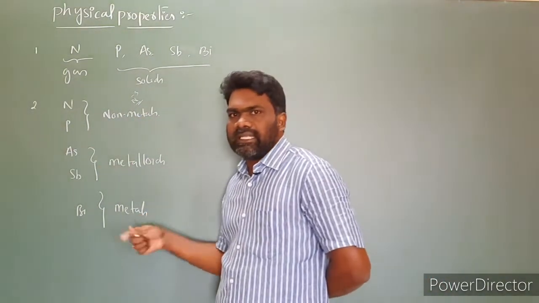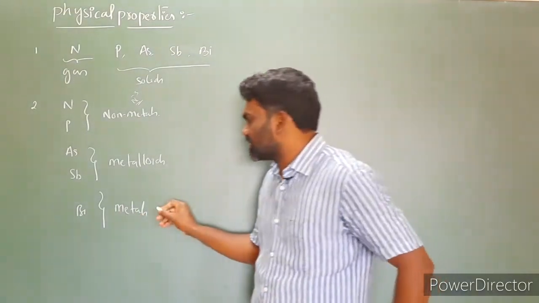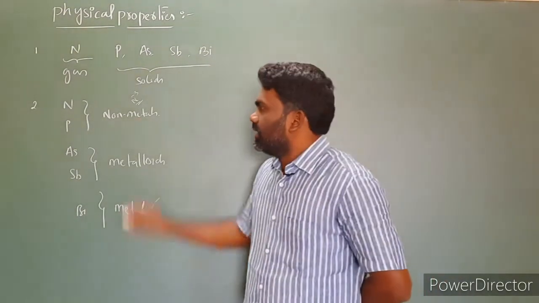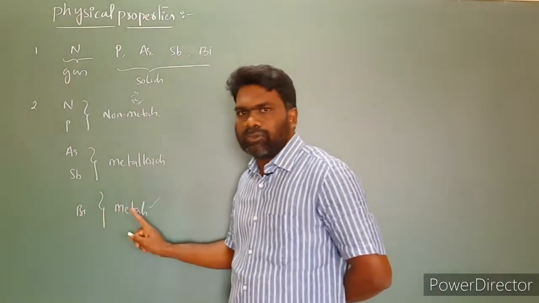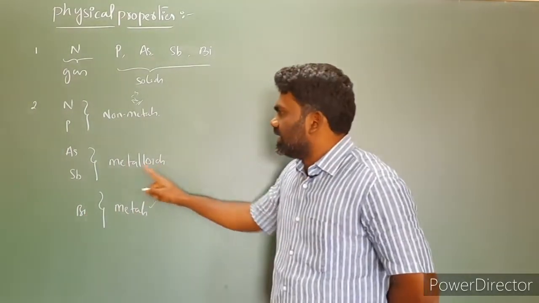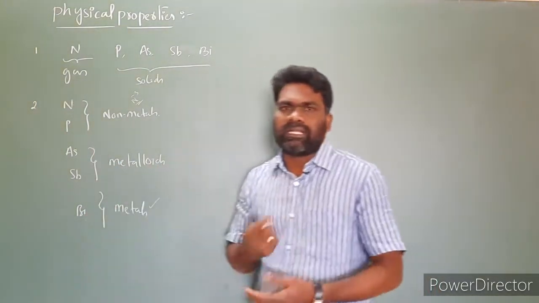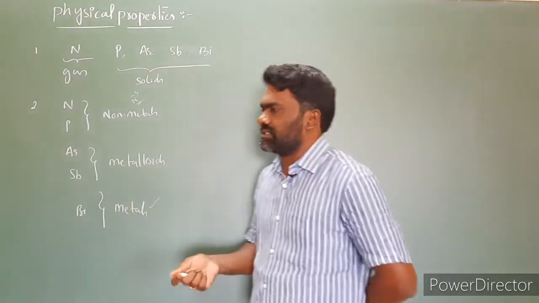Metal means any element with the ability to lose electrons, converting into electropositive ions. Metals convert into electropositive ions, non-metals convert into electronegative ions. So bismuth is able to lose electrons, converting into electropositive ions, so bismuth is a metal. Arsenic and antimony show both metallic as well as non-metallic properties, so we call them metalloids.